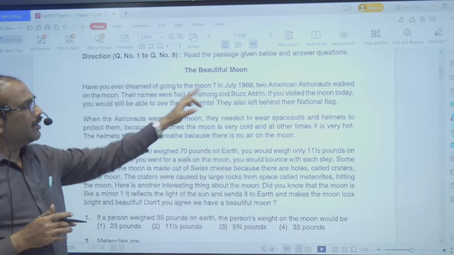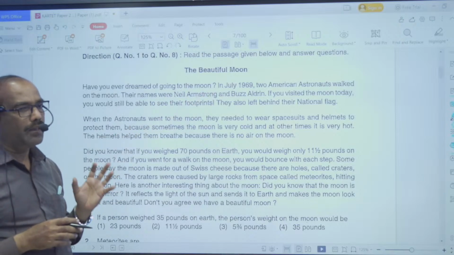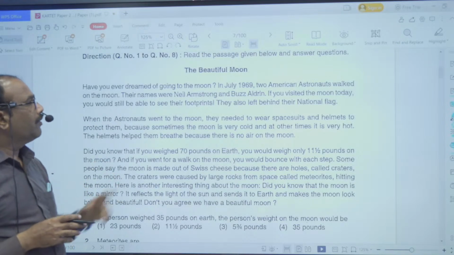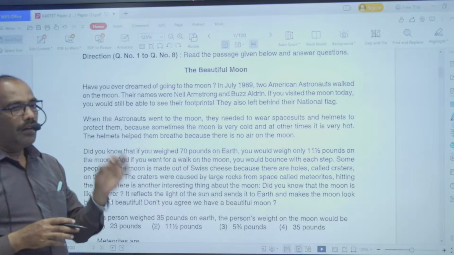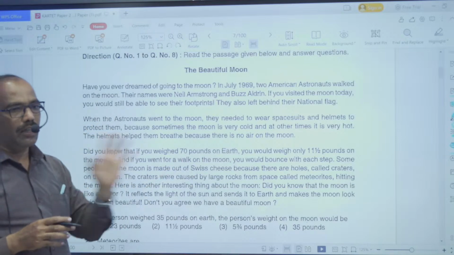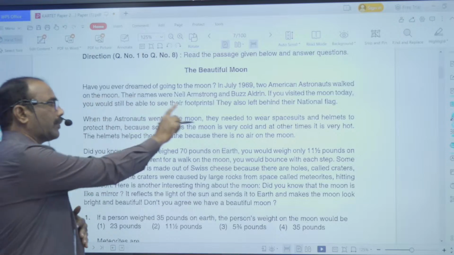So in the year 1969, in the month of July, two American astronauts went to the moon. They were Neil Armstrong and Buzz Aldrin. Now, if you visit today, if you undertake a moon mission today, you can see their footprints there.